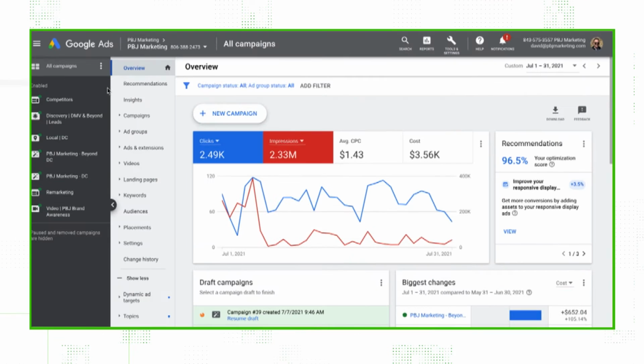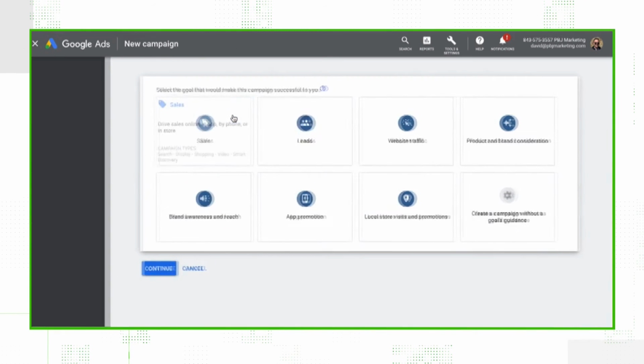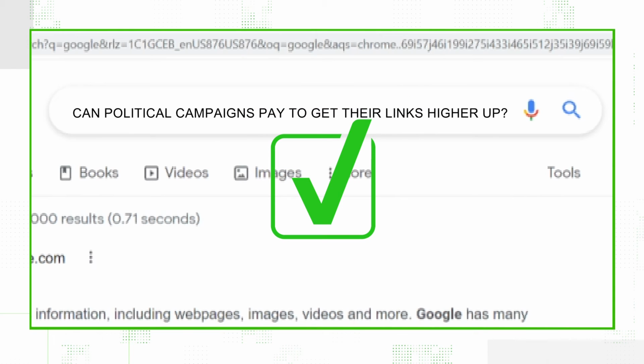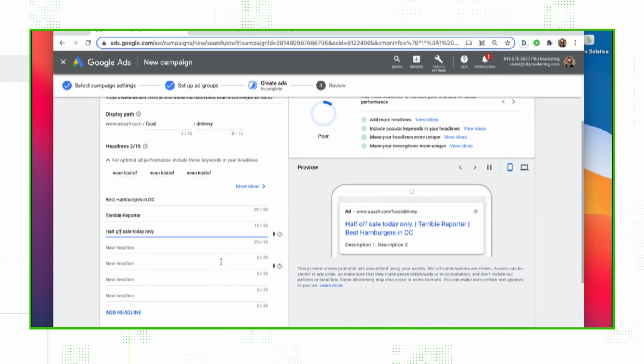Erica Mentzimotrevino, professor in communications at American University, says linking to a news article with a different Google headline is perfectly legal, but it could be misleading. "It looks like it's intended to give the credibility, to pair the credibility of the news organization's name with the message that the campaign wants to send." So we can verify that yes, political campaigns can pay to have their Google ads higher on the list, and they choose how that ad will show up.